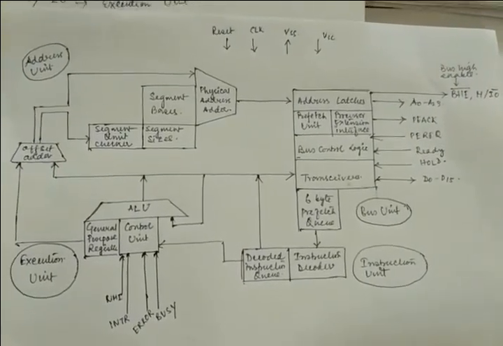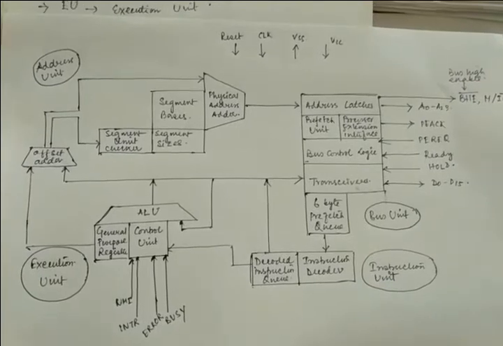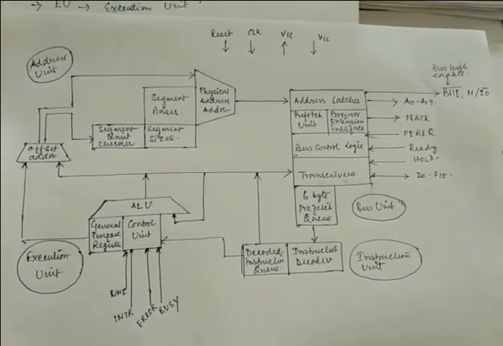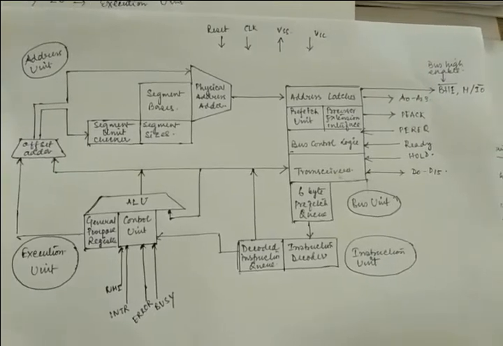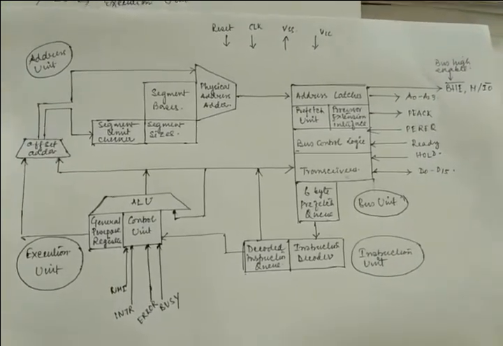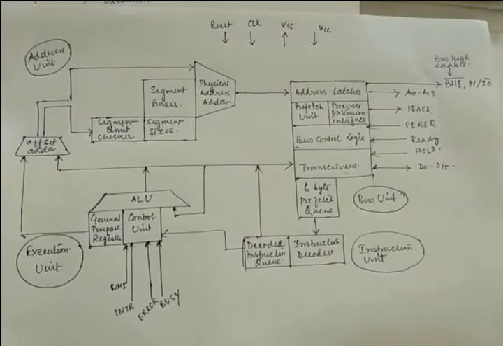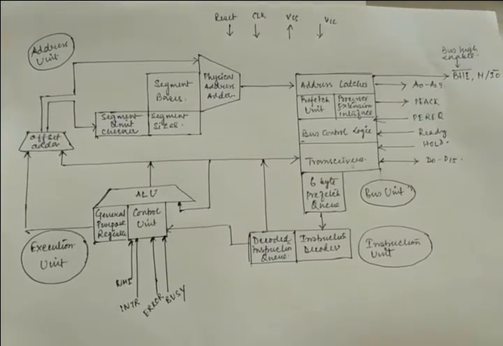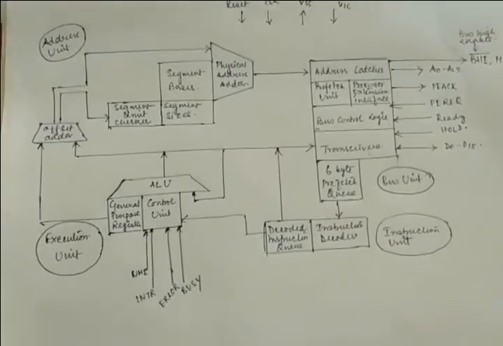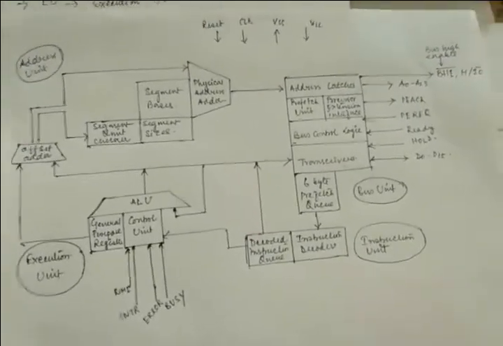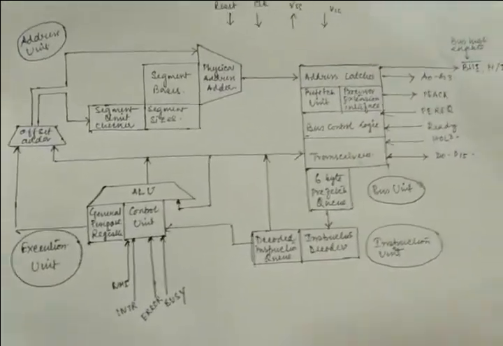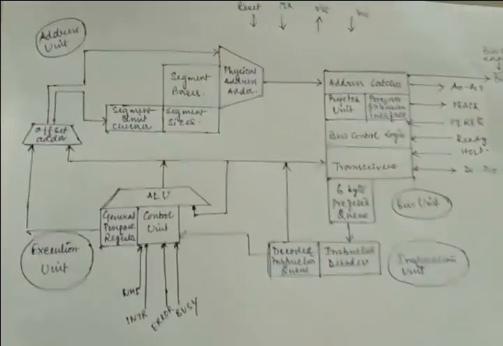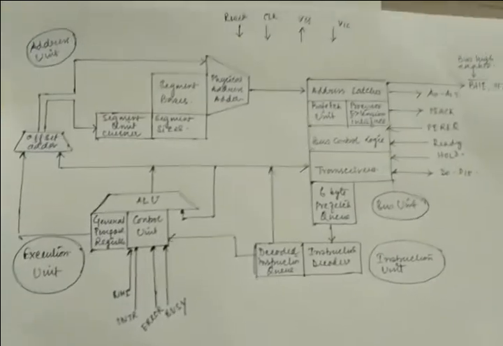Okay. So first, point number 1. Please concentrate: the total architecture I have divided into 4 processing units, which I have already explained in the features of 80286. And what are they? The first unit is the address unit, just the left upper part. In the bottom part, the execution unit, and on the right hand side there are the bus unit and the instruction unit.